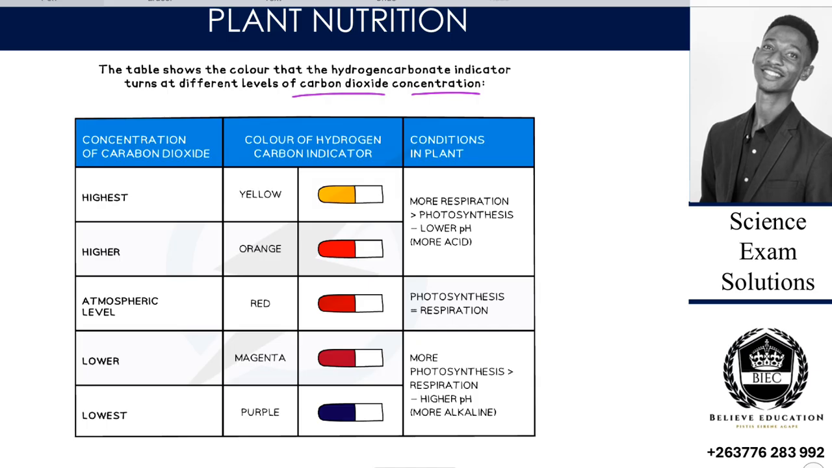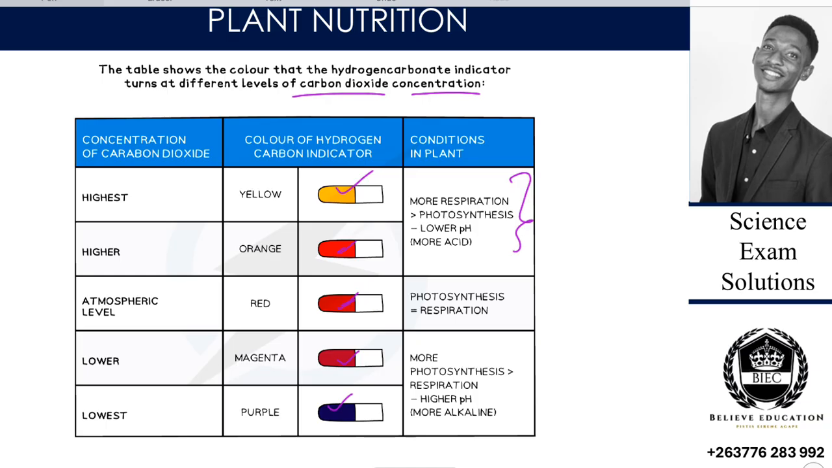To night time. So when it has the highest concentration, it's yellow. Then when it has the lowest concentration, it's what? It's purple. But it turns from yellow, red, then yellow, orange, then red, then magenta to what? To purple. Those are the color changes. So when it is orange and